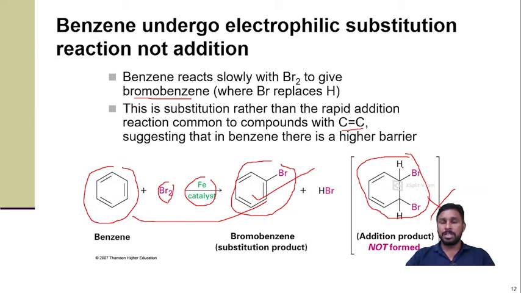Why? Because this product loses its aromaticity, and benzene doesn't want to lose its aromaticity. So this one is a non-aromatic product and that's why it is not preferable. So benzene gives the aromatic product only. An aromatic compound converts into an aromatic product.